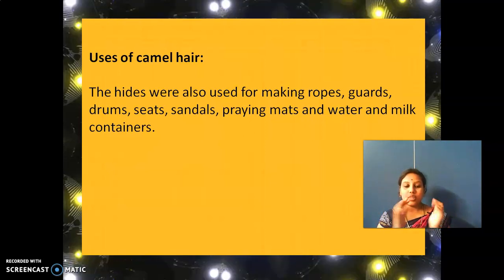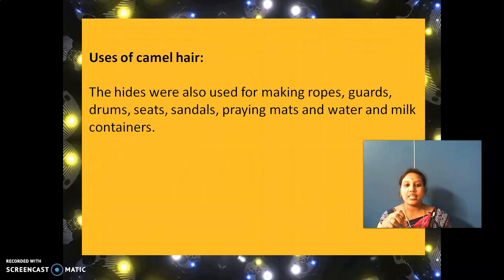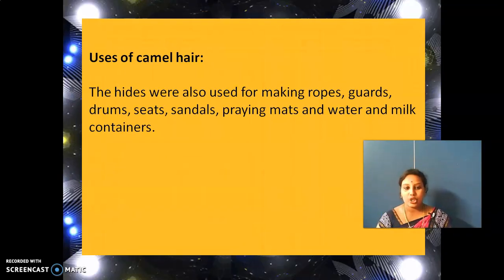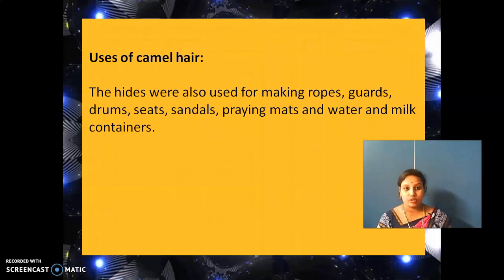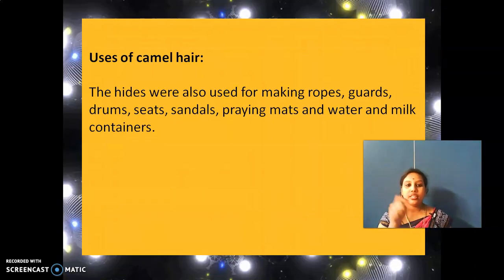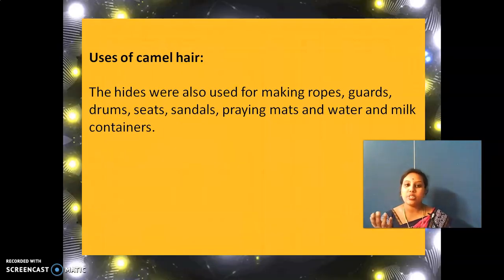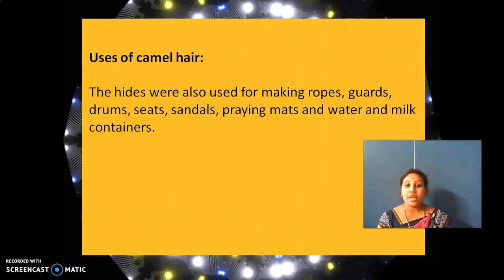Seats, which we sit on at the table. You all have a seat, no? Inside that seat you can see, earlier they used to keep some sack like that, and cotton also they use. Correct, kids? Now here they have used camel hair. Camel hair we also use inside seats. Sandals means footwear. And praying mats.